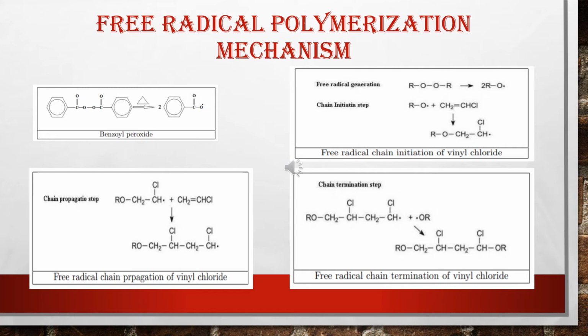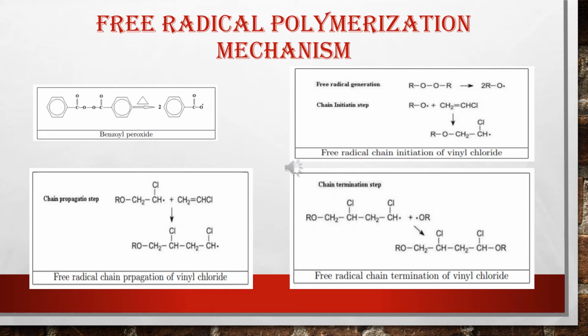So in this way it generates the free radical, and this free radical will attach to a monomer to start the initiation of the polymerization. In the second image you can see the initiation step, and we are taking the example of vinyl chloride here.